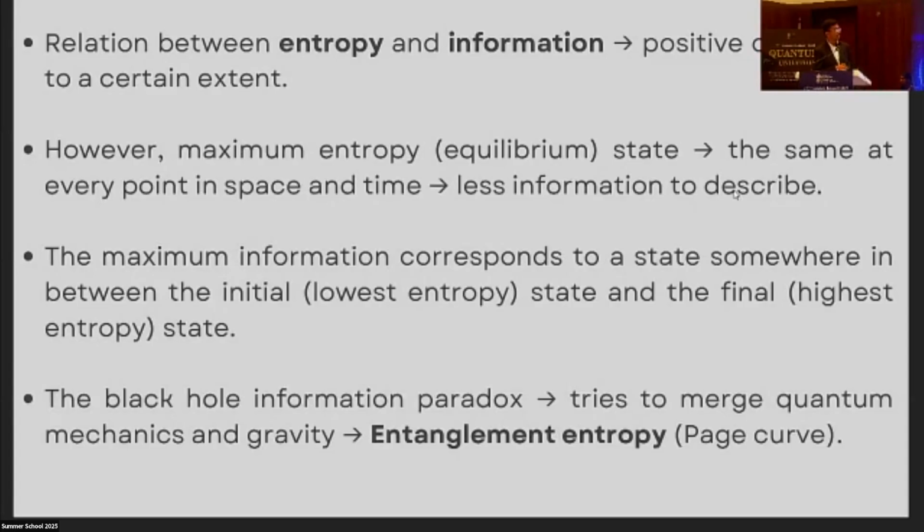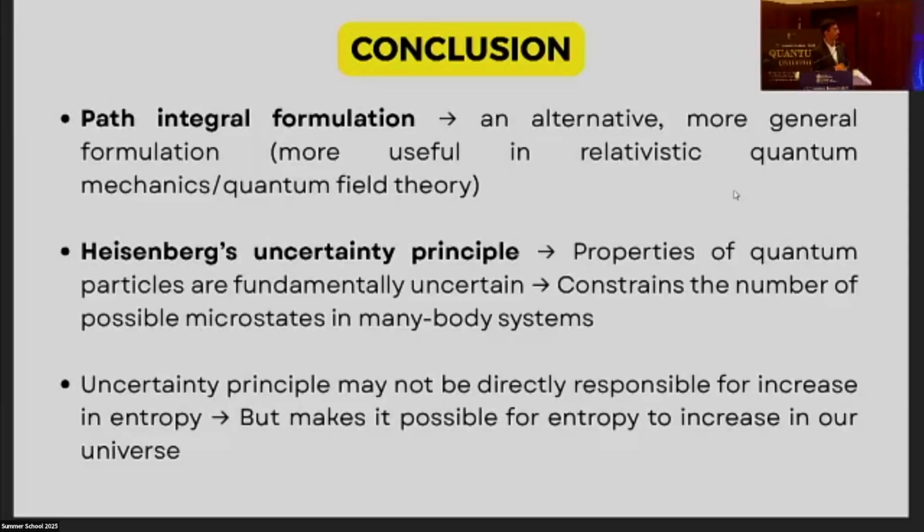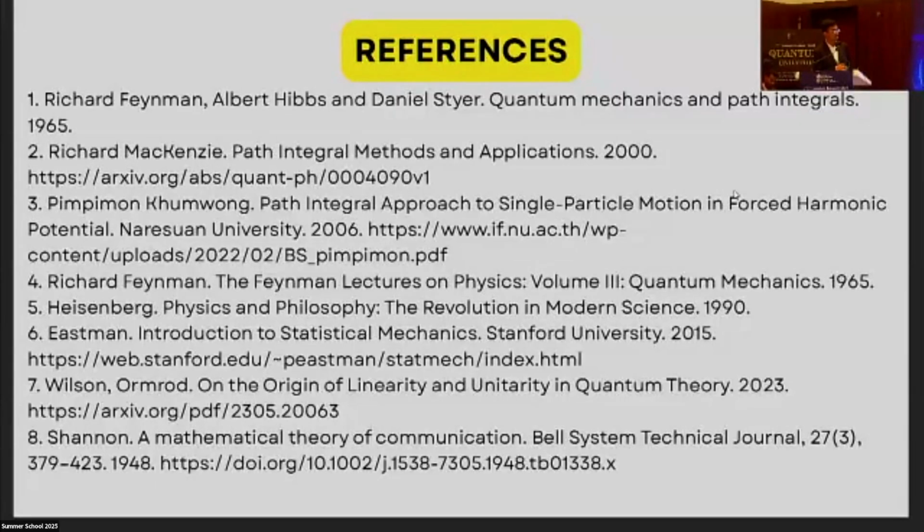So yeah, these are the few points I wanted to discuss. And here is my conclusion. One important point I would like to make is that although I said that the microscopic uncertainty principle could provide a wiggle room for entropy to increase in the universe, this is a very vague argument. I'm not saying entropy increases in the universe because of quantum uncertainty. Rather, it just leaves open the possibility. But the driving force behind the increase in entropy, I think, has more to do with, as I already said, the arrow of time.